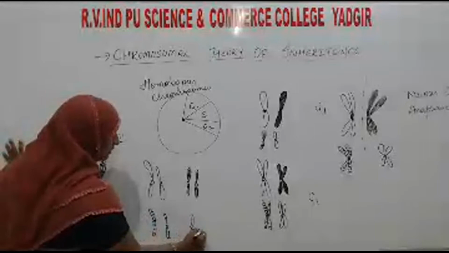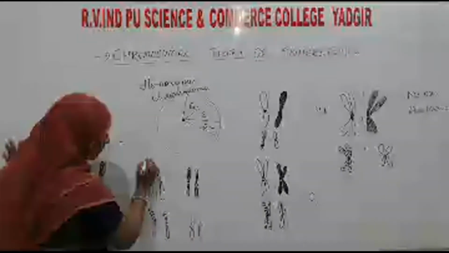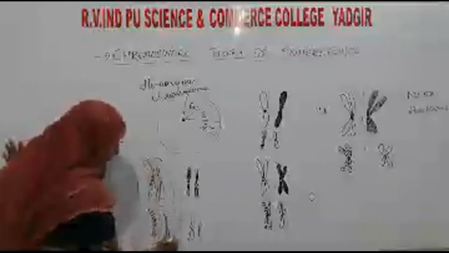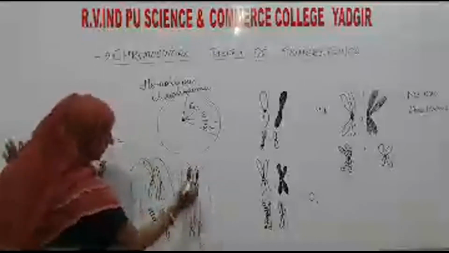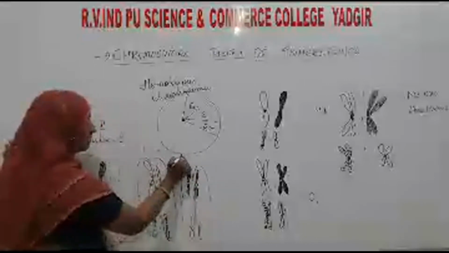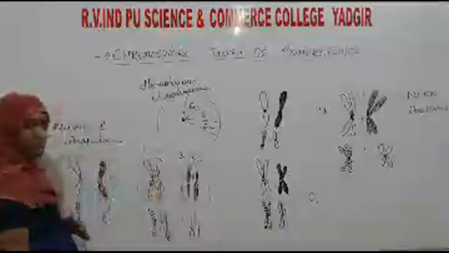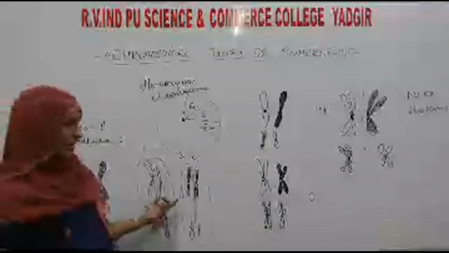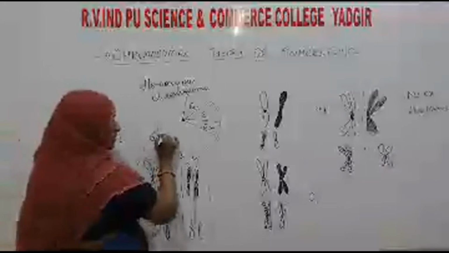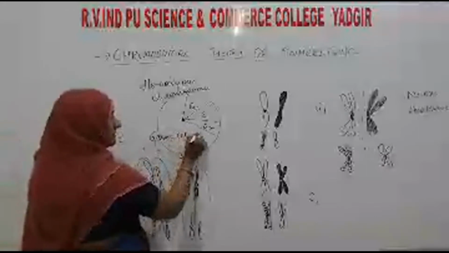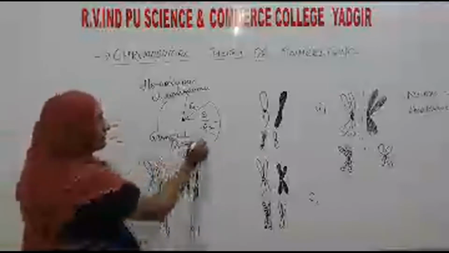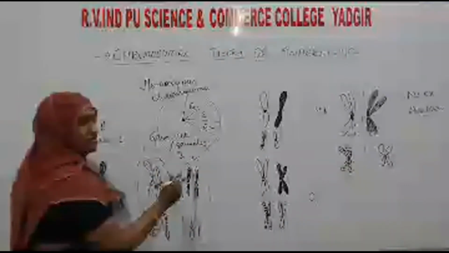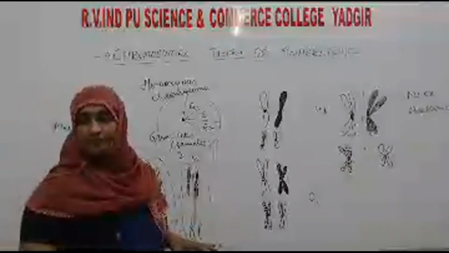Each one we can call one set of chromosomes present in one cell. So how many cells are there? 1, 2, 3, 4. 4 cells are going to form, and these cells we can call the germ cells or the gametes. During gamete formation, the chromosomes are going to segregate.